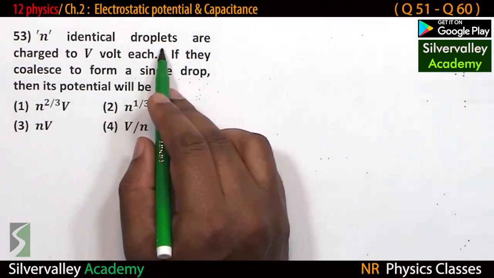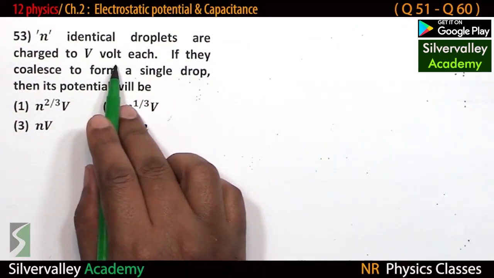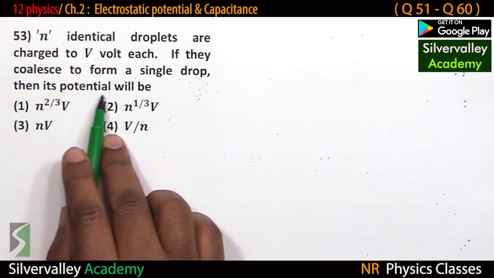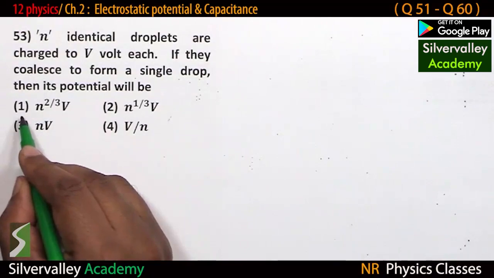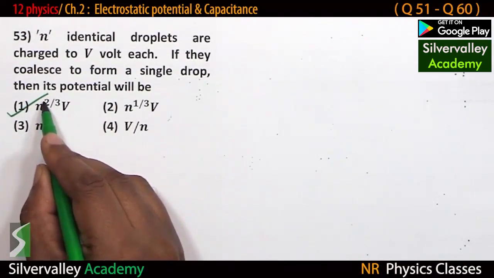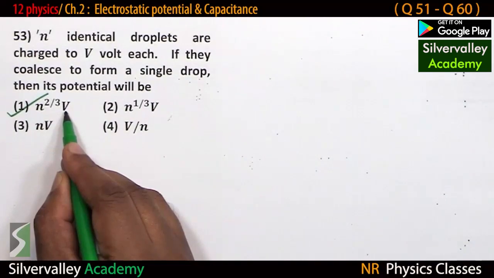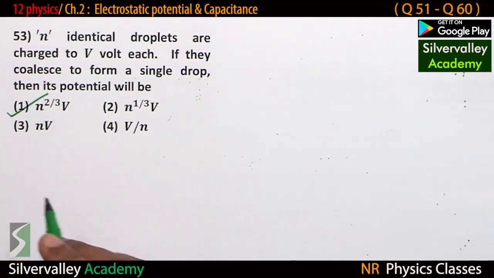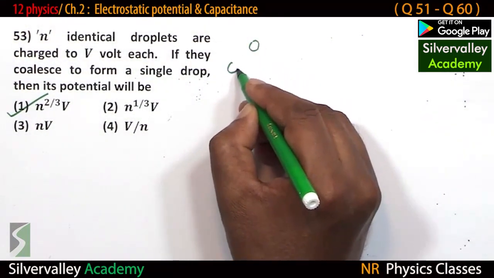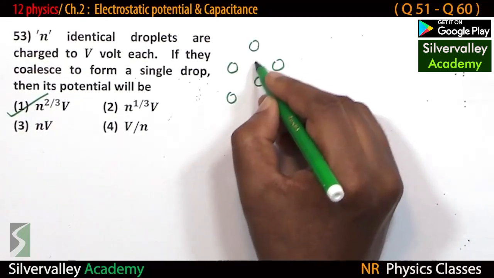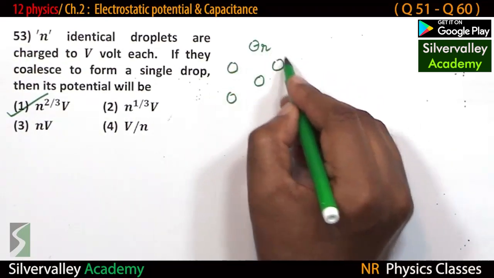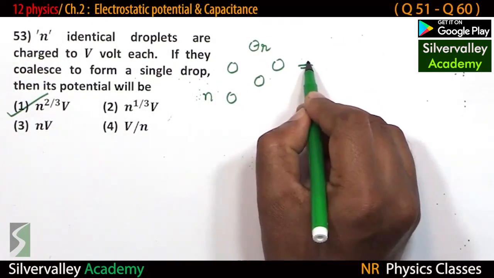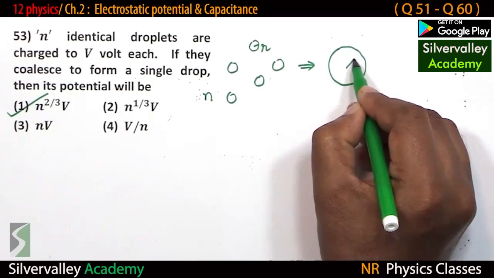N identical droplets are charged to V volt each. If they coalesce to form a single drop, then its potential will be n to the power of 2 by 3 times the potential of the smaller drop. This is a direct result, isn't it? See, if these are the smaller droplets of radius r and there are n droplets, and if they combine to form a bigger drop of radius capital R,